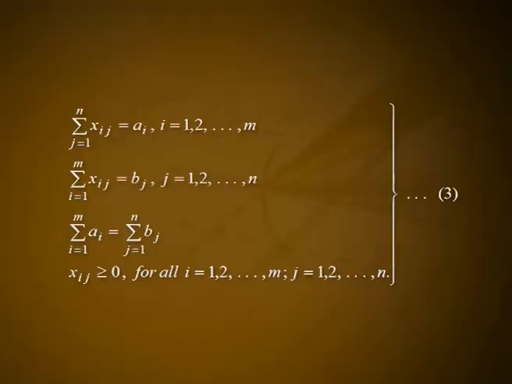Find x_ij for i equal to 1, 2, etc. m, j equal to 1, 2, etc. n, for which the total transportation cost summation over i from 1 to m summation over j from 1 to n c_ij x_ij denoted by z is minimized subject to the constraints summation over j from 1 to n x_ij equal to a_i for i equal to 1, 2, etc. m, summation over i from 1 to m x_ij equal to b_j for j equal to 1, 2, etc. n, summation over i from 1 to m a_i equal to summation over j from 1 to n b_j, where x_ij greater than or equal to 0 for all i equal to 1, 2, etc. m, j equal to 1, 2, etc. n. Let it be denoted by 3.